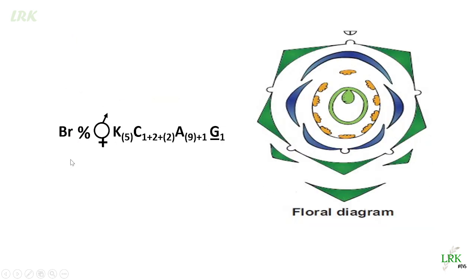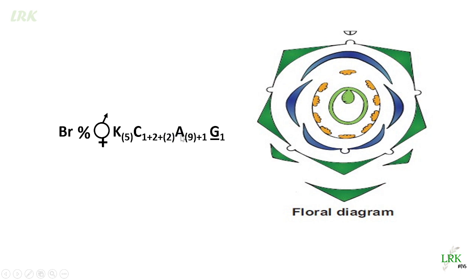Now coming to its floral formula, Br means bracteate, and the percentage symbol represents zygomorphic. They are bisexual, and the calyx is 5, gamosepalous, so we write it inside brackets. The corolla is papilionaceous: one standard petal, two wing petals, and two keel petals. Wing petals are free, whereas keel petals are fused, so we write keel petals in brackets.